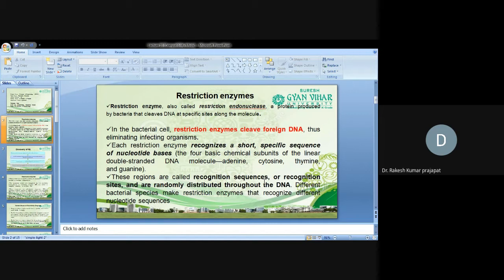Different bacterial species make restriction enzymes that recognize different nucleotide sequences. So basically, the main function of restriction enzymes is to cut the DNA at a specific sequence in a recognition manner.